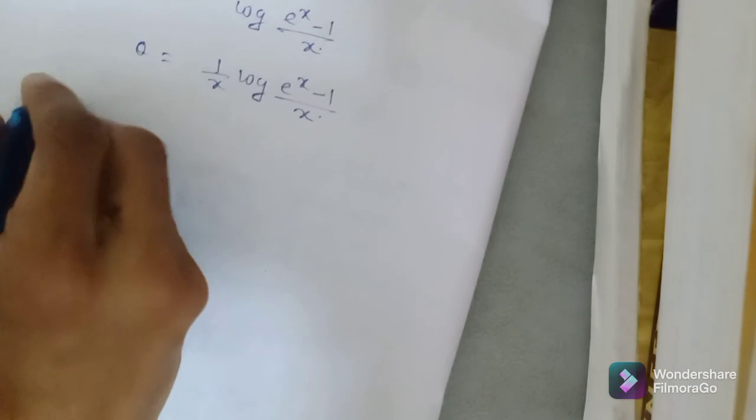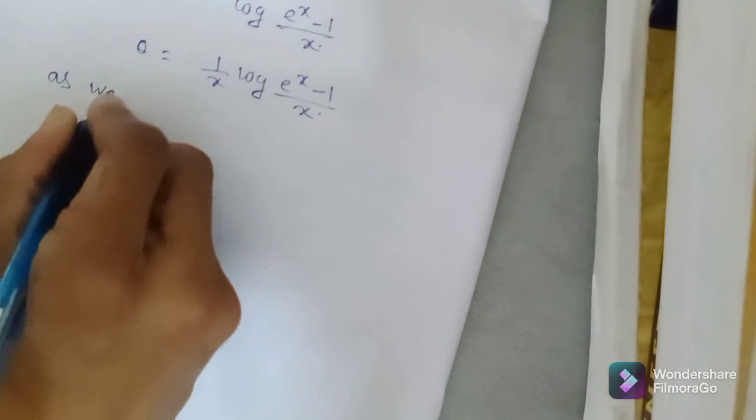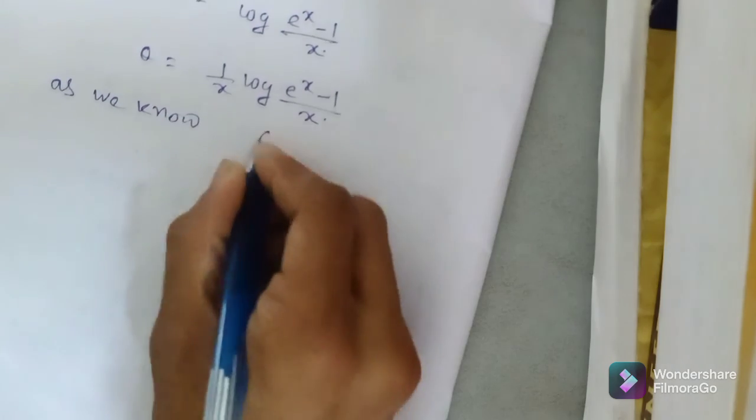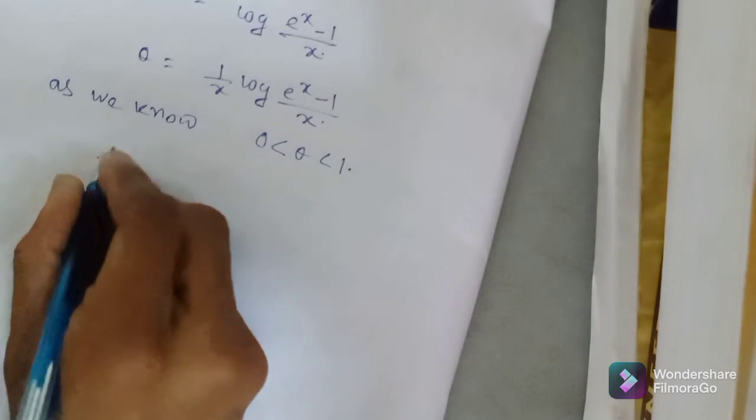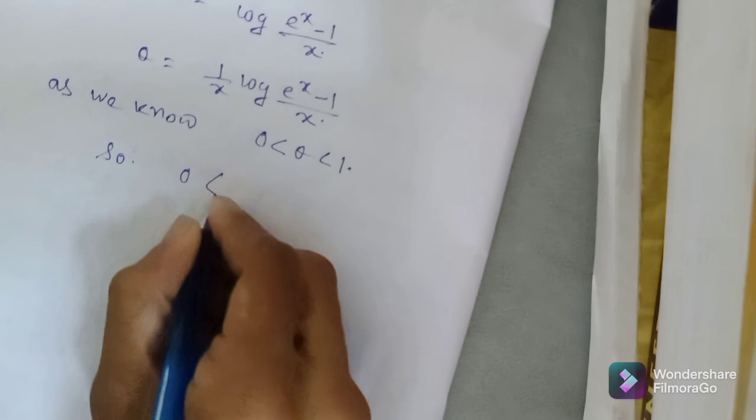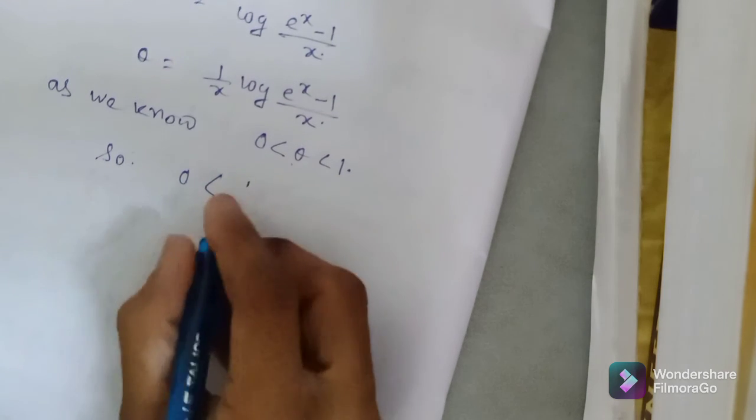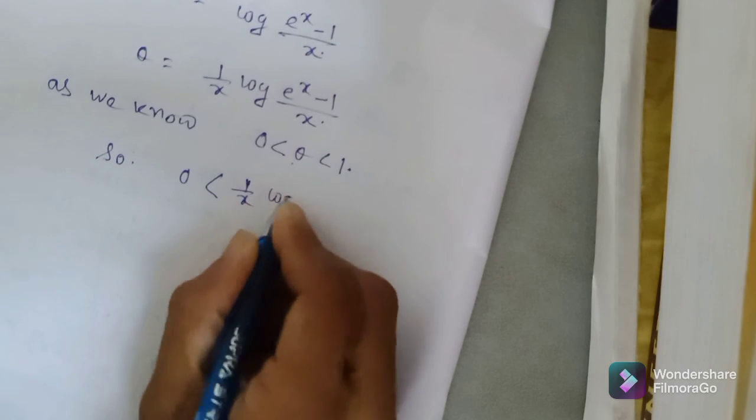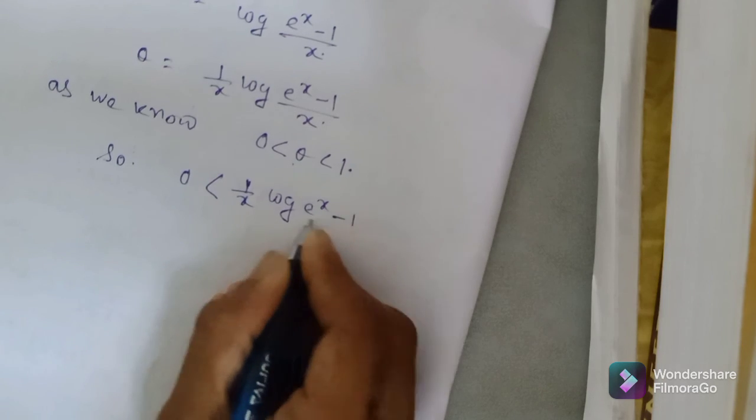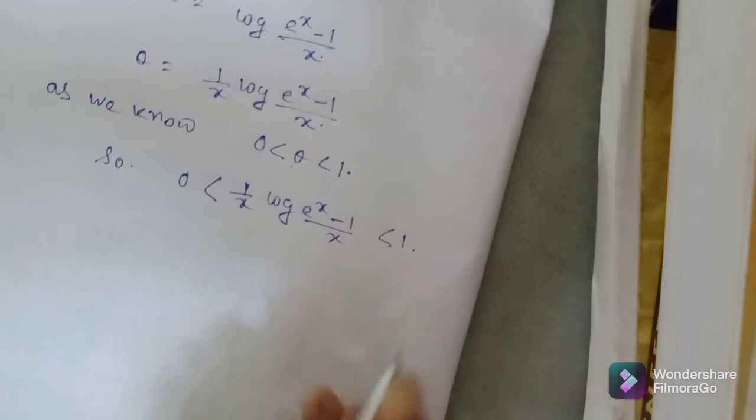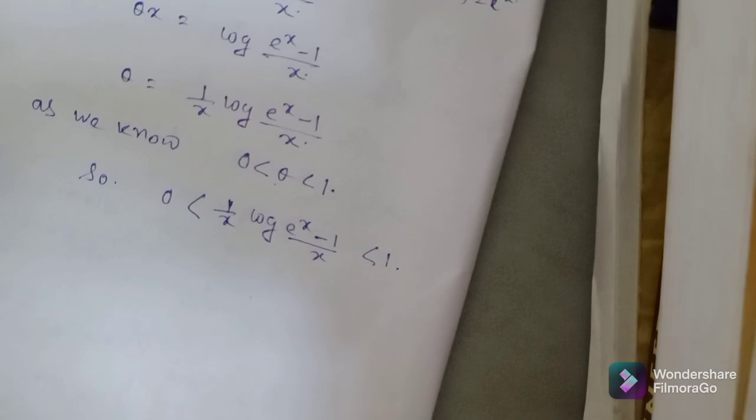Okay, and as we know 0 less than theta less than 1, so 0 less than, putting here the value of theta, 1 by x log of e to the power x minus 1 by x less than 1. Okay, so this is our Lagrange MVT. Next day we will discuss Cauchy's MVT.